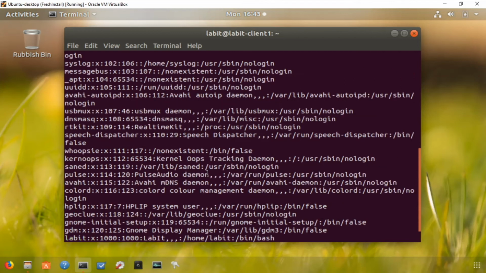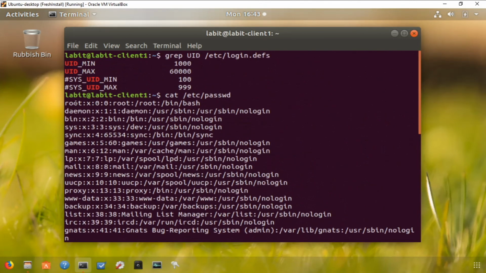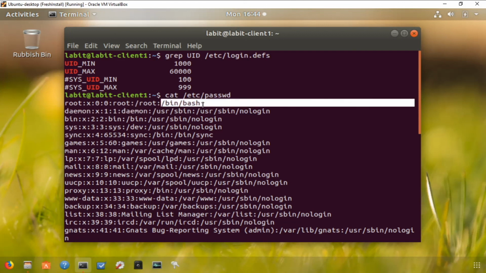Now if we look at the root user, which is the first user on the file, we can see the root user has a user ID of 0 and a group ID of 0. The comment is that it is a root user. Its home directory is also /root, and it starts the shell in /bin/bash.